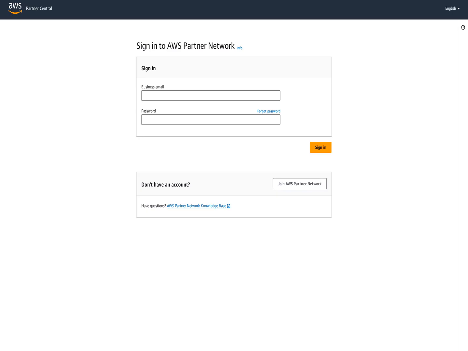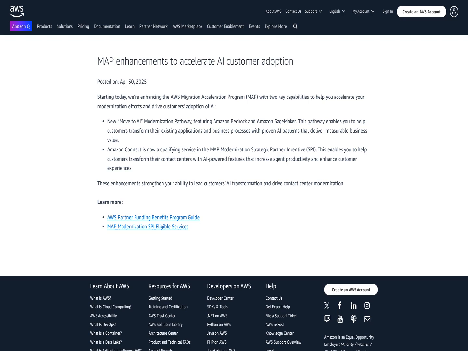Additionally, Amazon Connect is now a qualifying service in the MAP Modernization Strategic Partner Incentive. This enables AWS partners to help customers transform their contact centers by incorporating AI-powered features that increase agent productivity and enhance customer experiences.